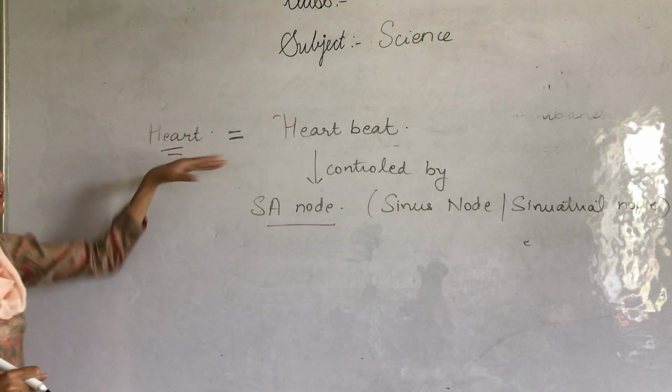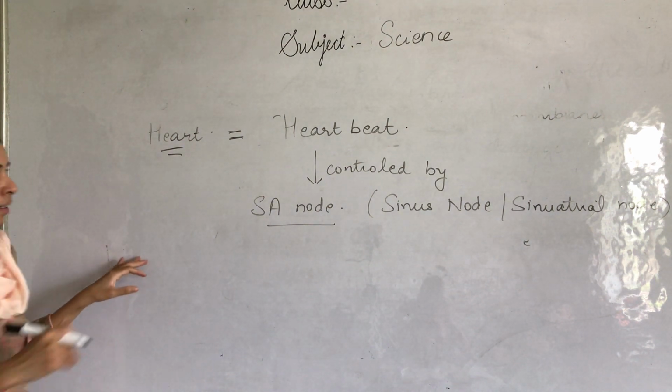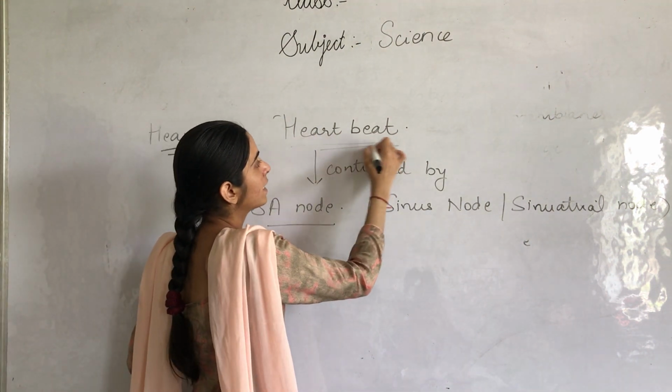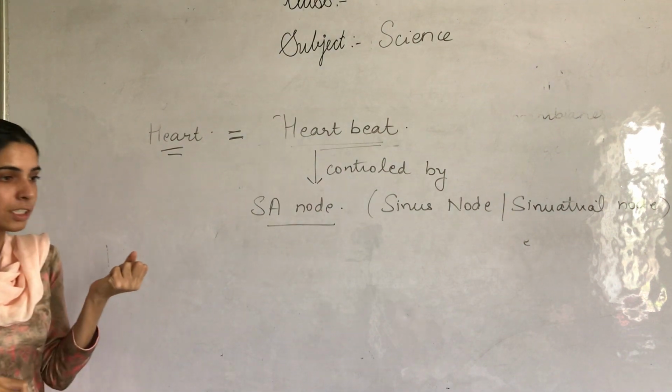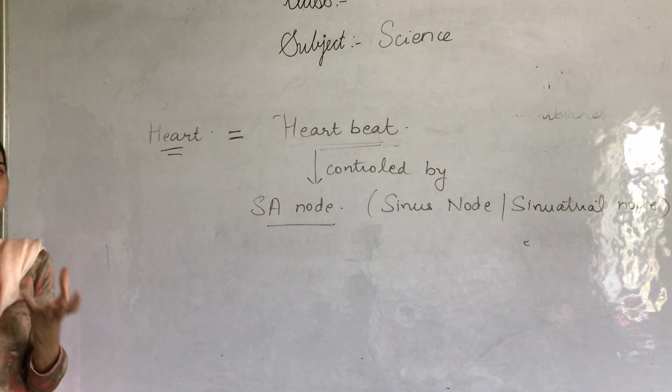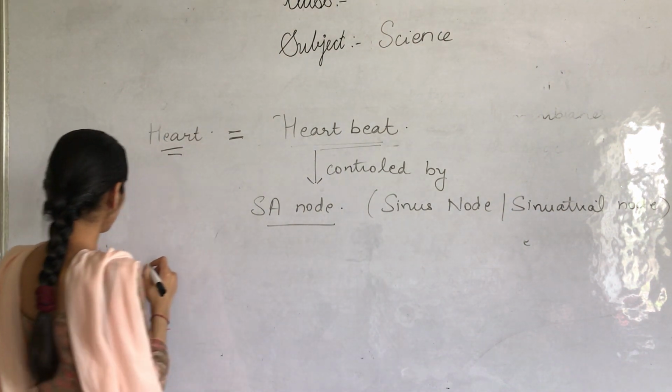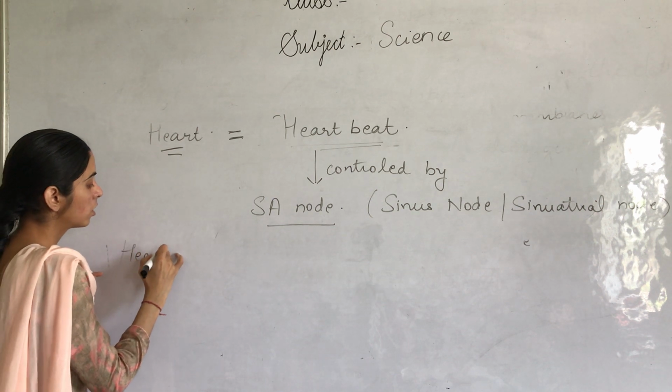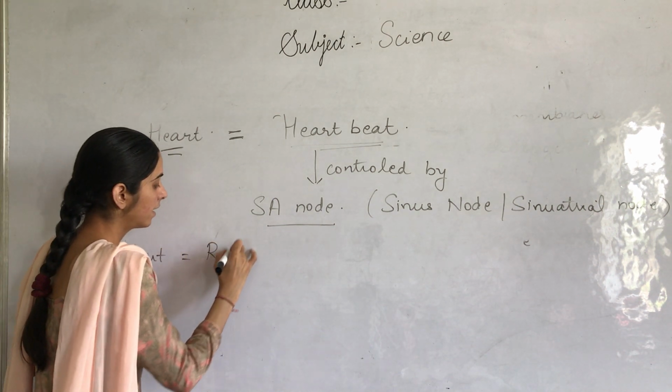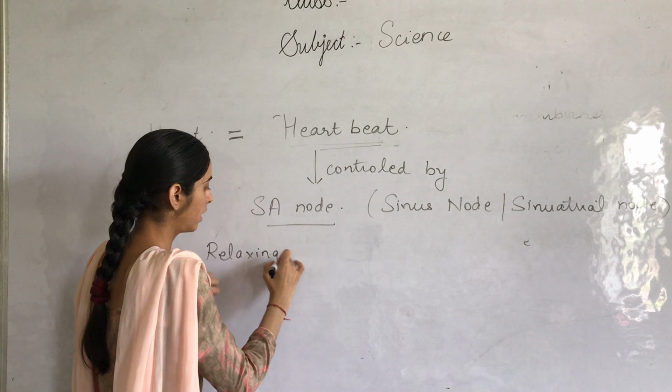So why is our heart beating? Because our heart is constantly contracting and relaxing.